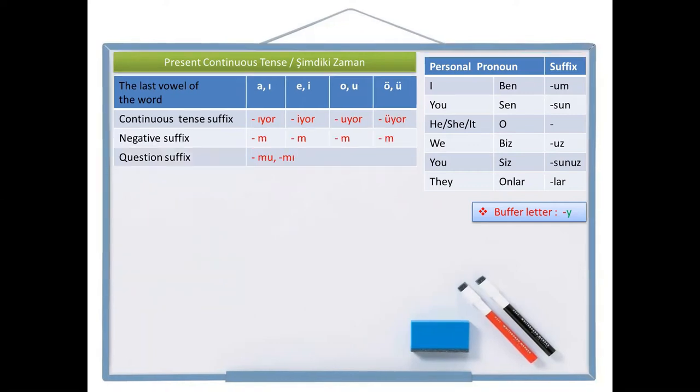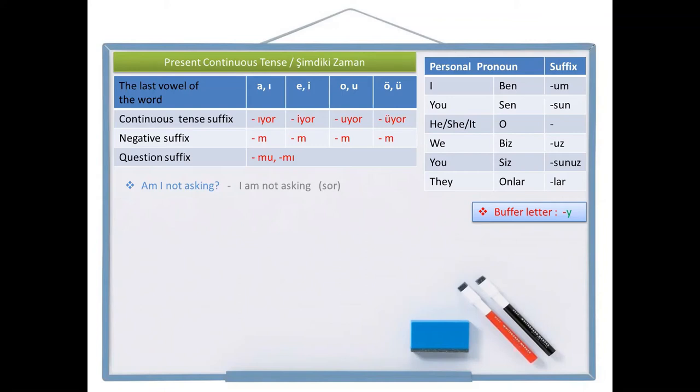Okay. How about the negative questions? Let's take a look at an example. Am I not asking? This is the negative question sentence I want. And the negative sentence is I am not asking. Ask is sor in Turkish.